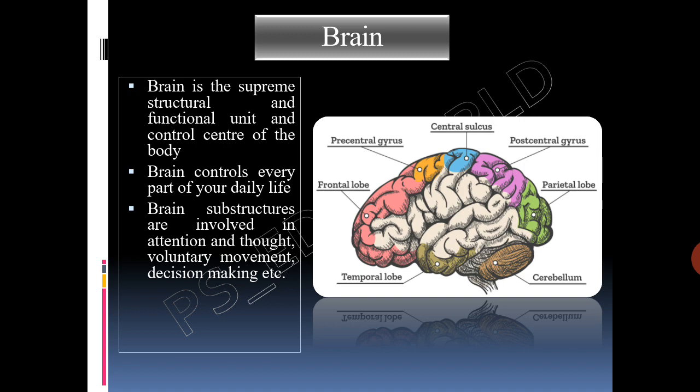The main function of the brain is that it controls every part of your daily life, from breathing and blinking to helping you memorize facts for a test, everything. Brain substructures are involved in attention and thought, voluntary movement, decision making and language.